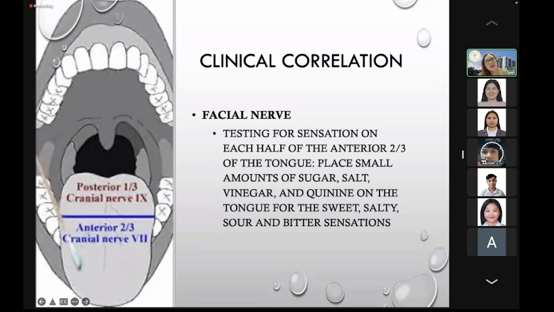So, when they protrude his or her tongue, aside from the facial nerve, ano pa makikita niyo doon? Pag nag-protrude siya ng tongue, you can also test for the hypoglossal. Diba? You will see if there's any fasciculation, hindi pantay yung tongue niya, deviated yung tongue niya. So, na-test nyo na rin yung hypoglossal. But again, for the facial nerve, ask the patient to protrude his or her tongue. Of course, close pa rin yung eyes. Then, you will instill solution, like sugar. After sugar, gargle again. Then, salt solution, gargle again.